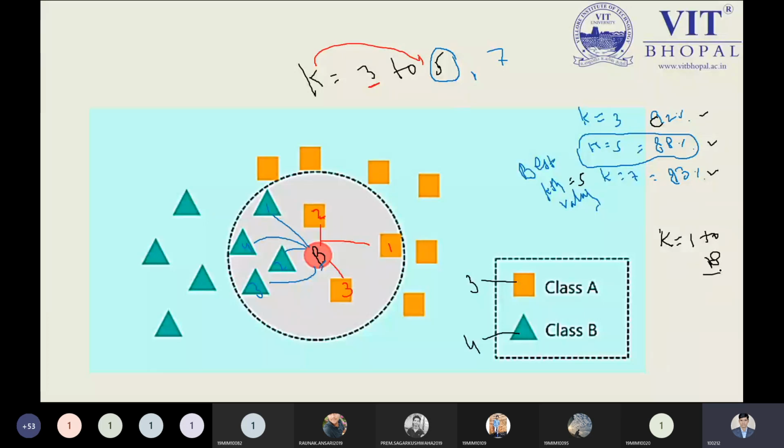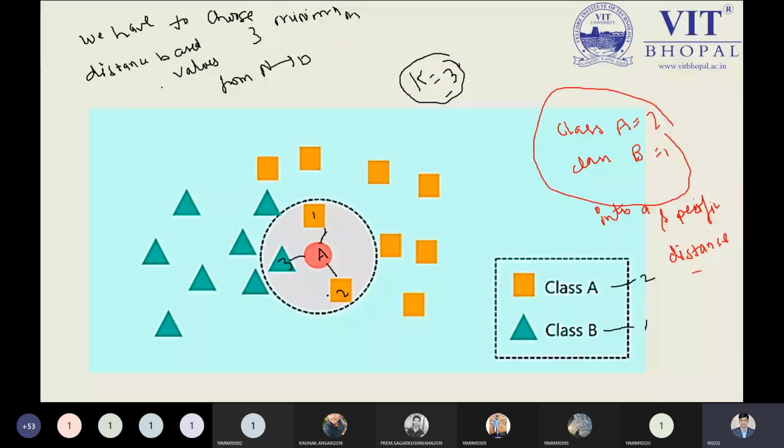And what is k? K determines how many data points are closest to your point. From the 7 values we are choosing, this is an example where the kth value was 7. From this point you can easily observe that this new data point belongs to class B. When I just use 3, I found this data point belongs to class B.